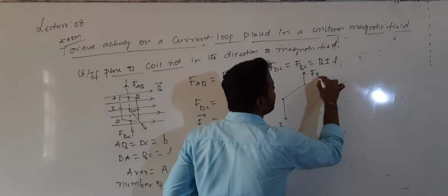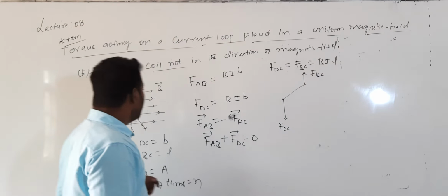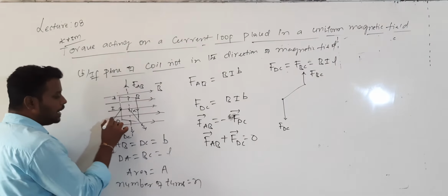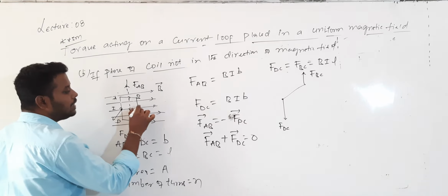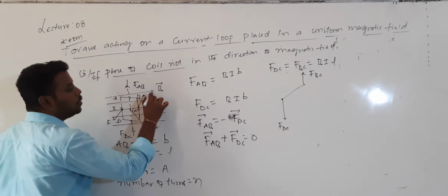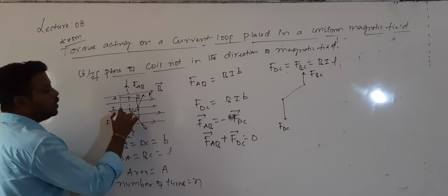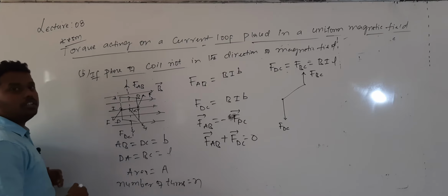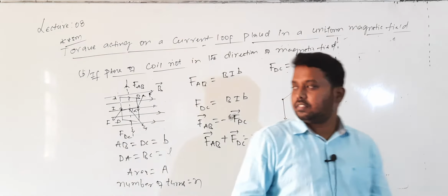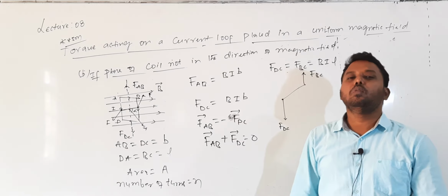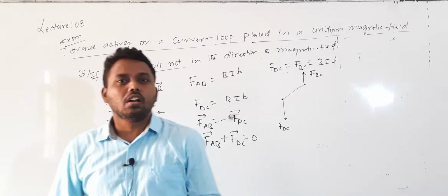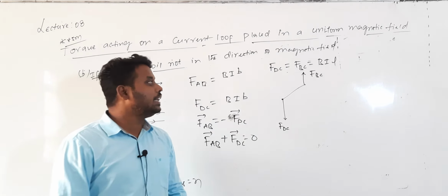Now see, here can I write that the force acting on AD will be like this and the force acting on BC will be like this. These two forces are equal in magnitude but act at two different points, so they will constitute a couple. Because of this couple, the rectangular loop will rotate. That rotational effect is called torque. To calculate the torque, what do I want to calculate?